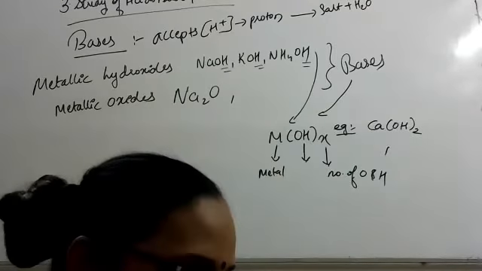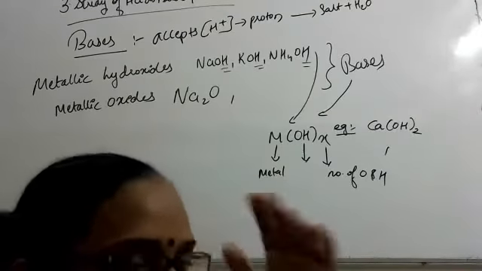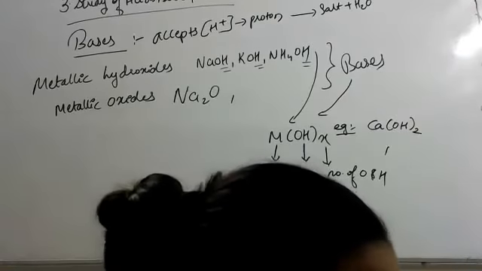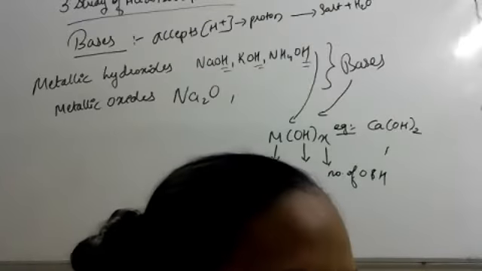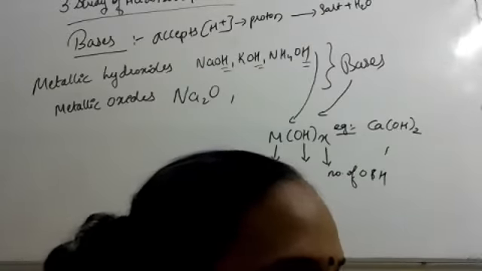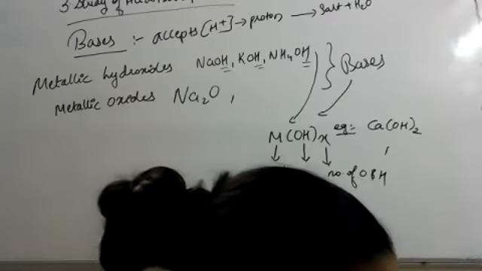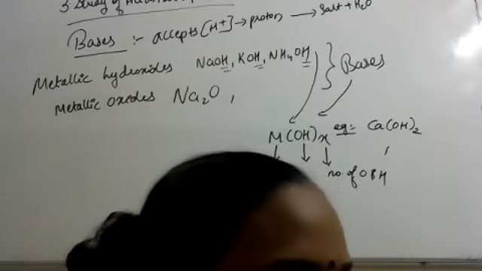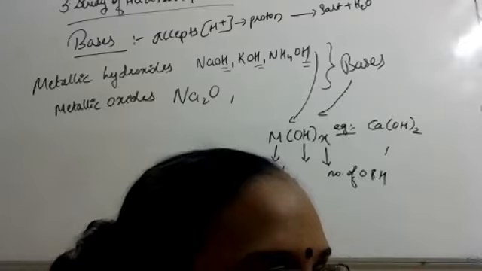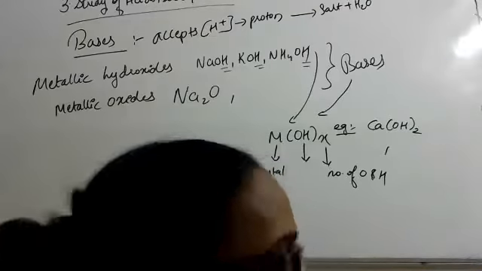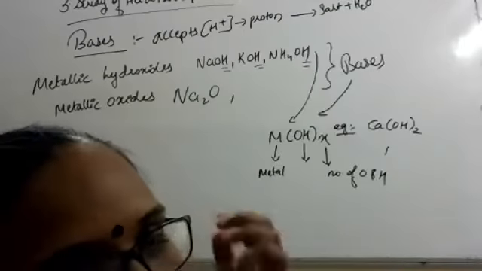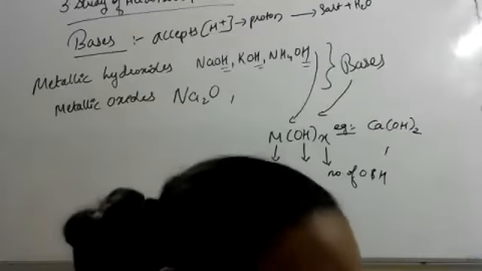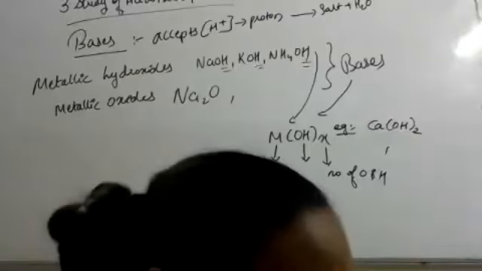A base is a chemical compound which accepts proton, in bracket write down H plus. Proton and hydrogen ion, it's one and the same.